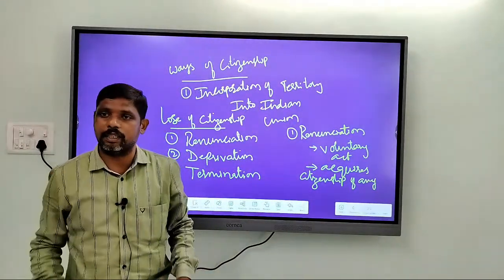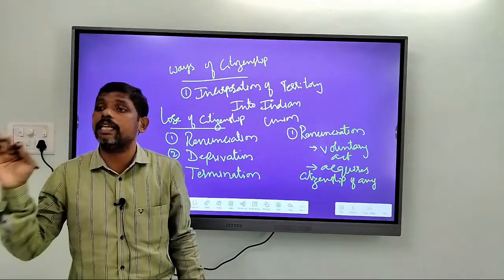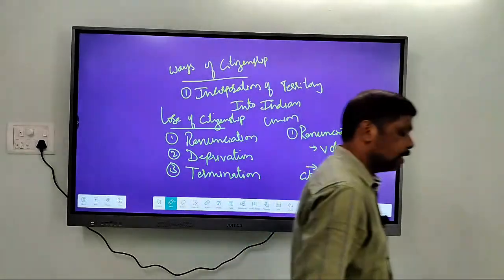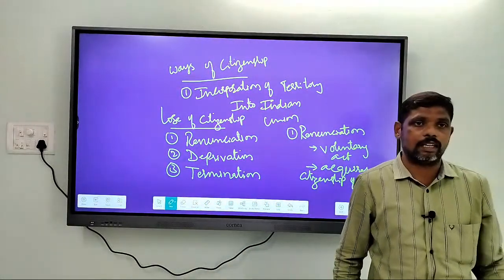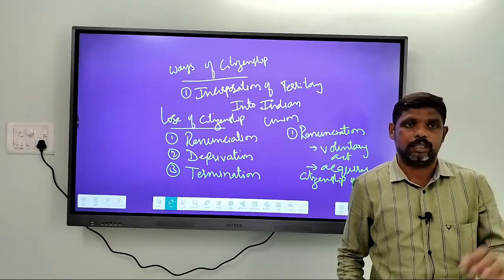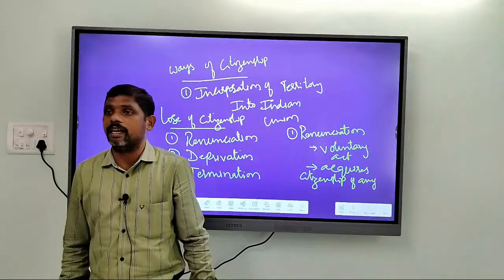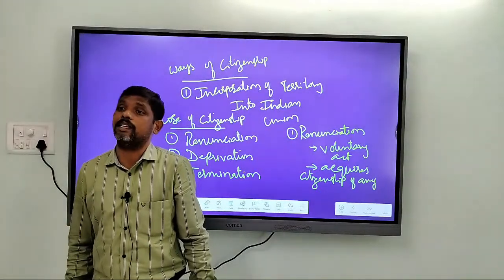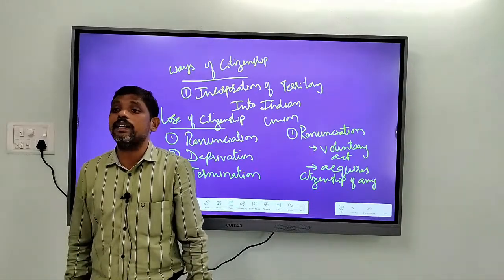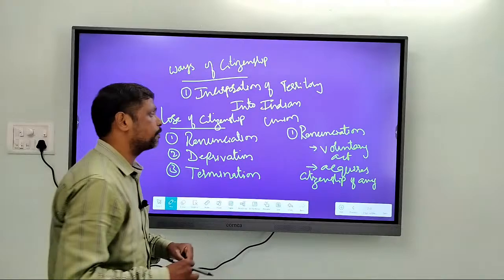This is one thing. If the individual fails to renounce Indian citizenship even after acquiring citizenship of another country, then the government of India can deprive that individual of Indian citizenship. That is, the government of India can take back the Indian citizenship of that individual.